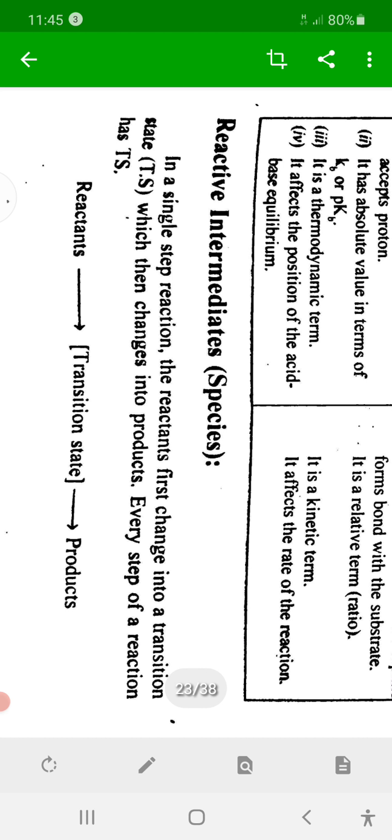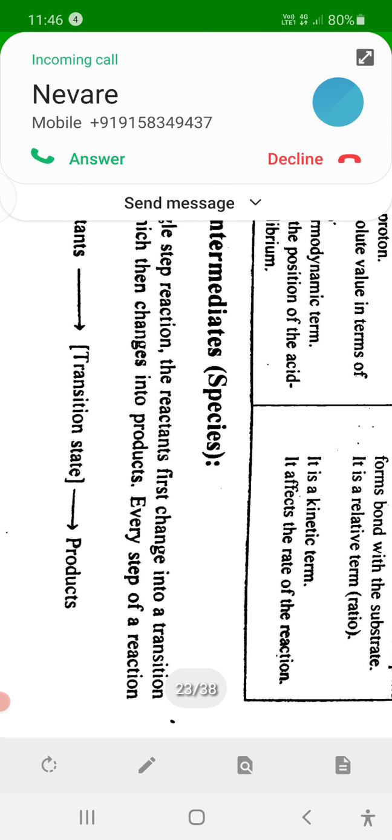That is, some bonds break and some new bonds are formed during that reaction process. Actually, in a reaction, some old bonds break and some new bonds are formed.